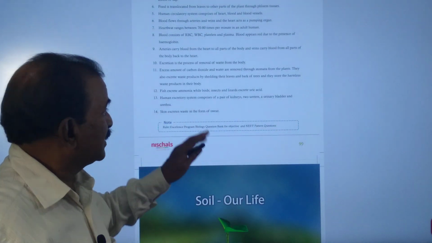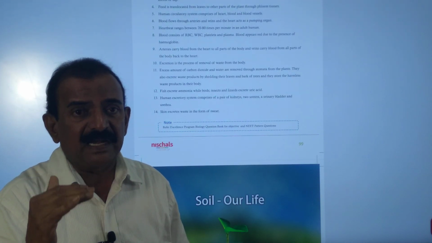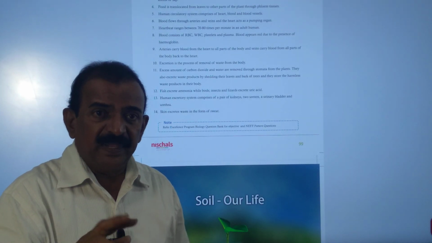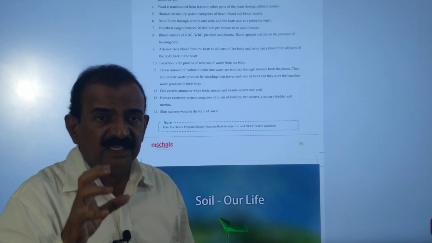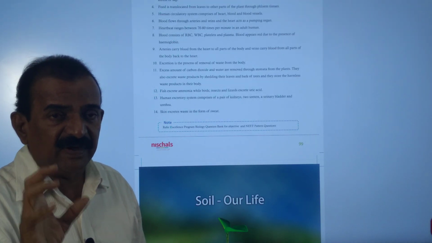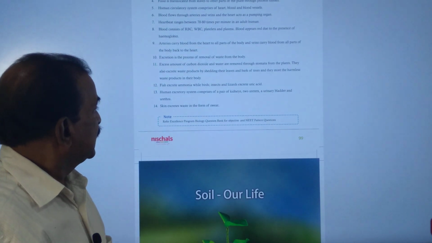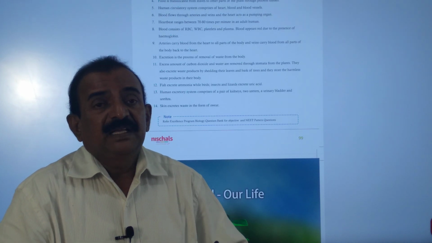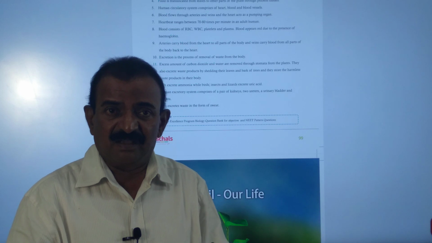The human excretory system mainly consists of a pair of kidneys, a pair of ureters, the urinary bladder, and the urethra. Lastly, skin excretes waste in the form of sweat, so skin also acts as another accessory excretory organ.